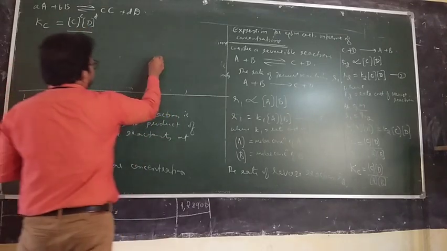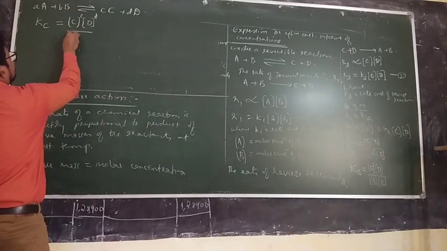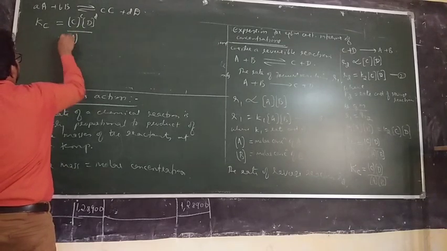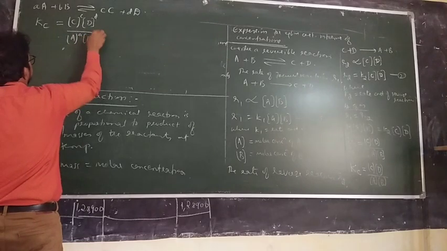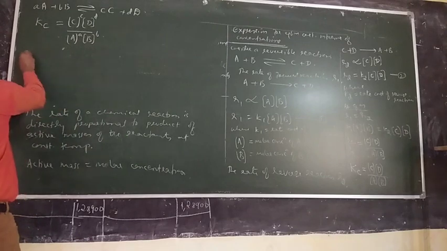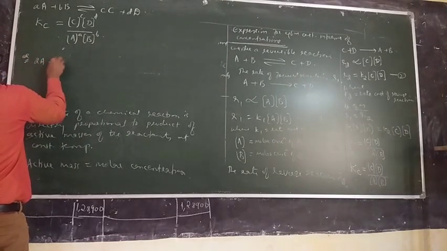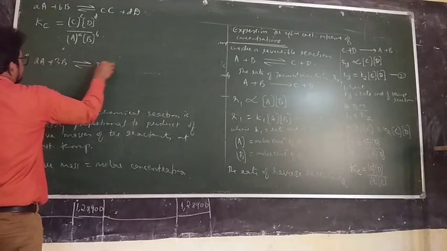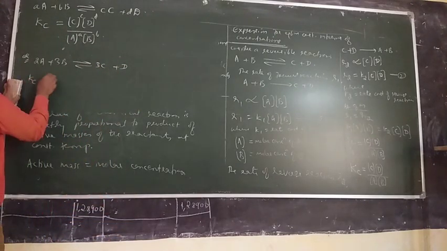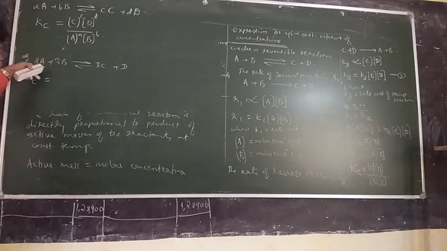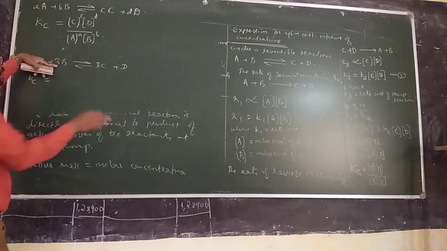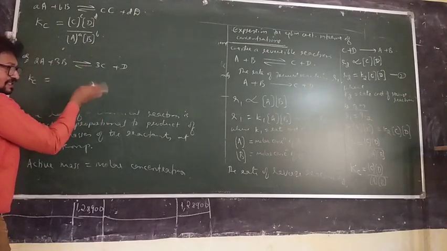Divided by, you understand? I will tell you later. [A] concentration to the power a, [B] concentration to the power b. For example, if you write an example like this, 2A plus 3B giving 3C plus D. Suppose this is the reaction. What do you write? 2A can be written as A plus A. 3B, B plus B. 3C, C plus C.